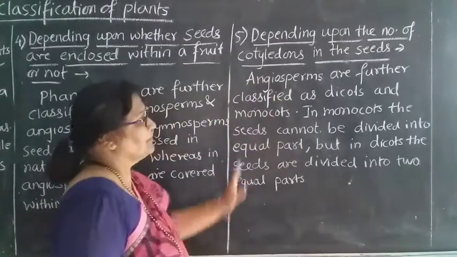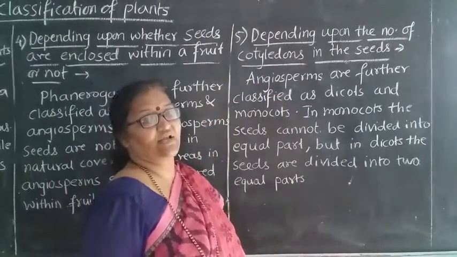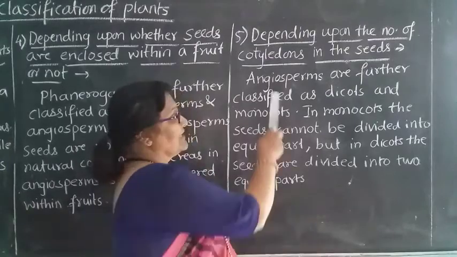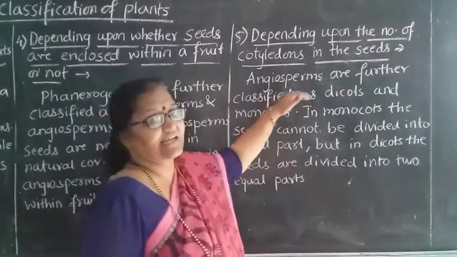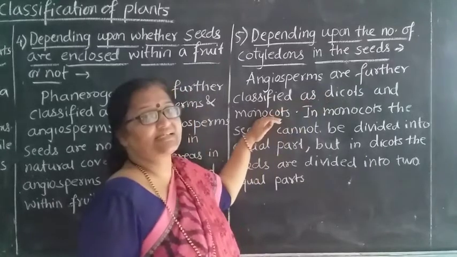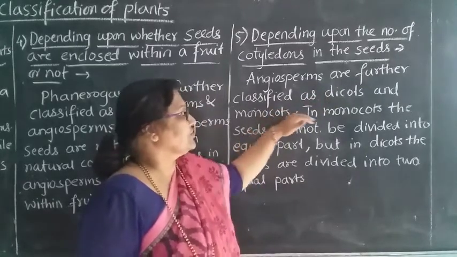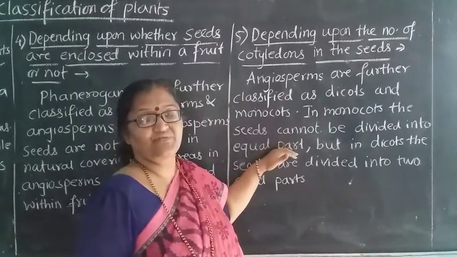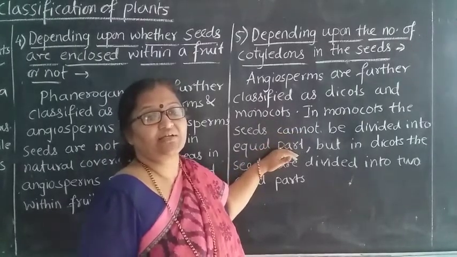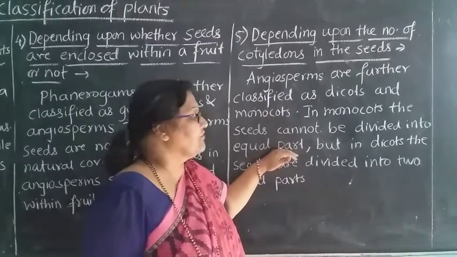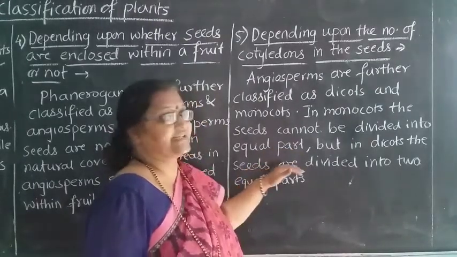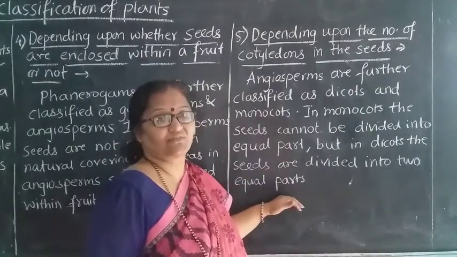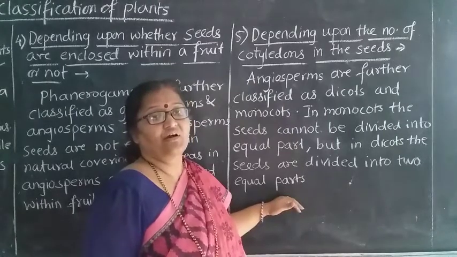Next, depending upon the number of cotyledons in the seed. Cotyledons are, you can say, seed coverings. So how are we going to see that? Angiosperms are further classified into dicots and monocots. The seeds of monocots cannot be divided into equal parts. That means if we divide the seed of a monocot, it cannot be divided into equal parts. But that of the dicots can be divided into two equal parts. That means we can make two halves of one seed.